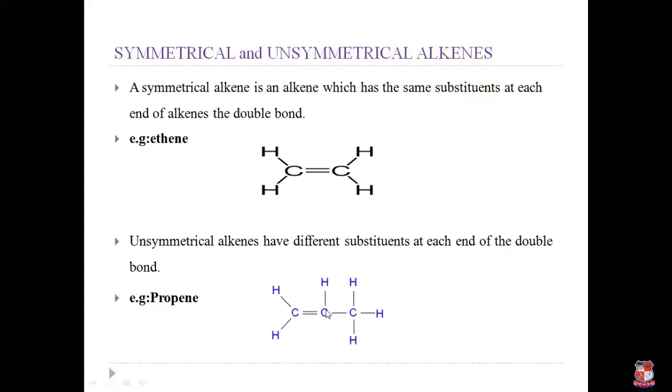But the second carbon atom carries one hydrogen atom and one methyl group as substituents. So if we break this compound from here or put the mirror here, it doesn't produce the mirror image. So we call it an unsymmetrical alkene.